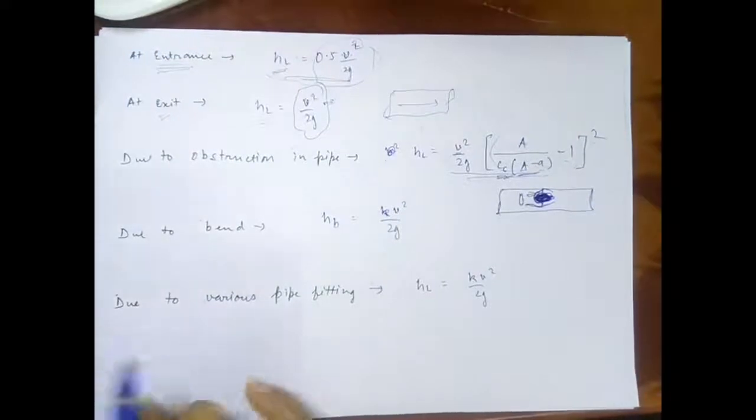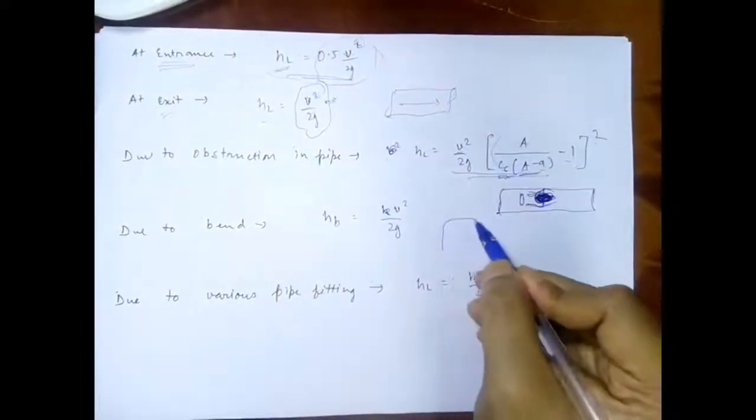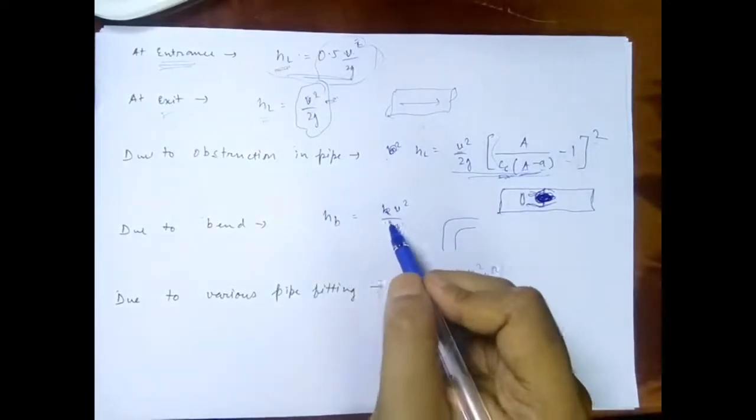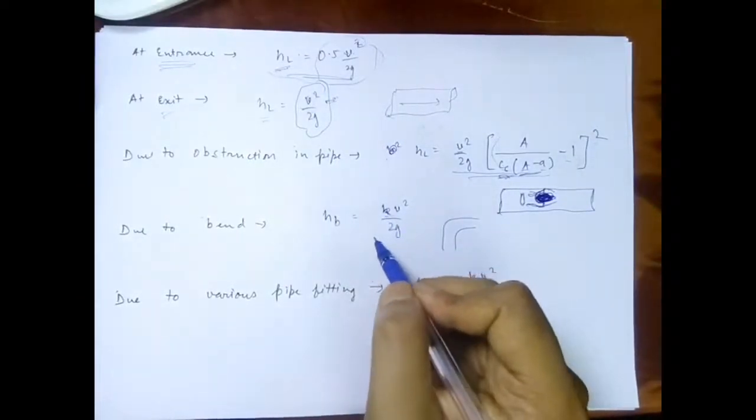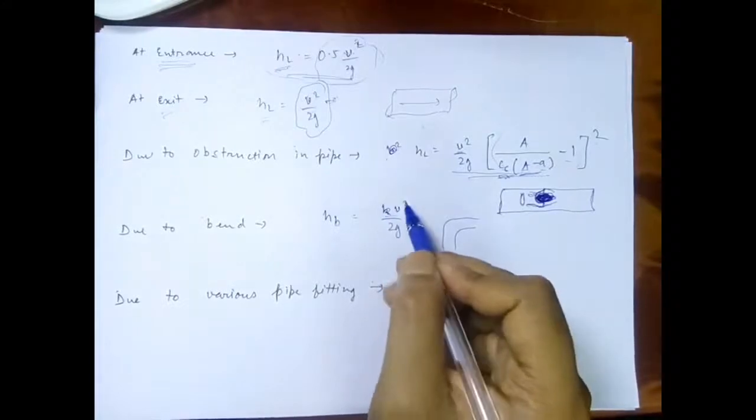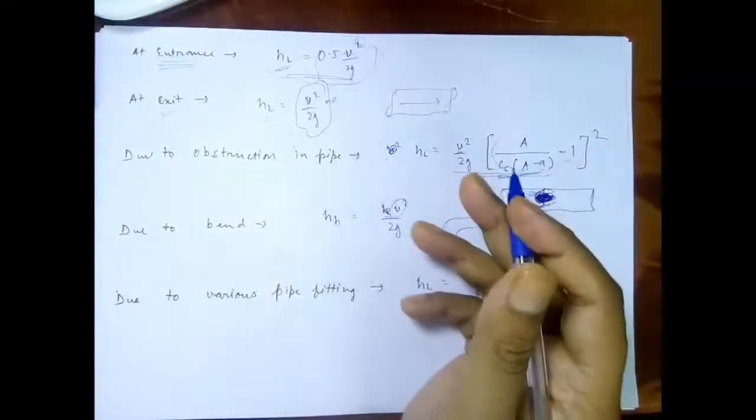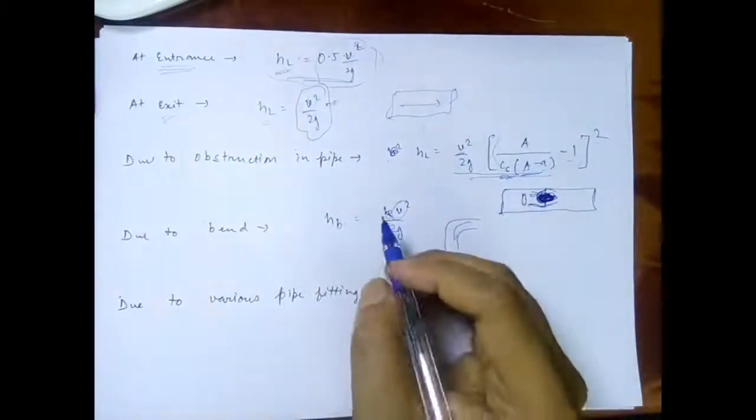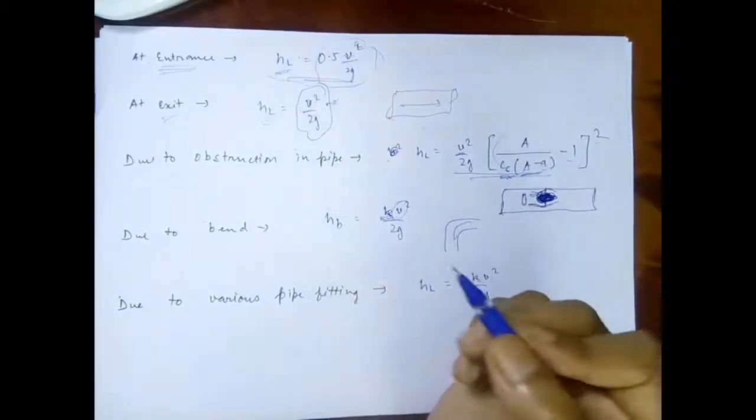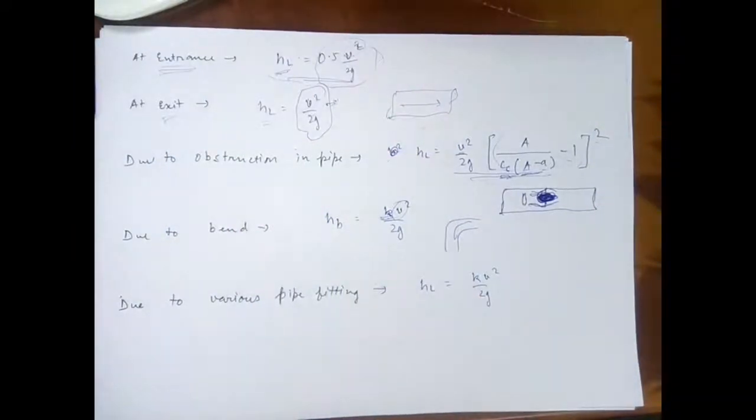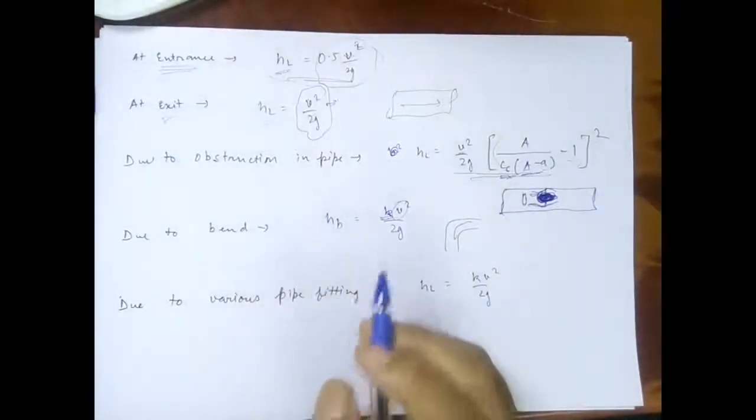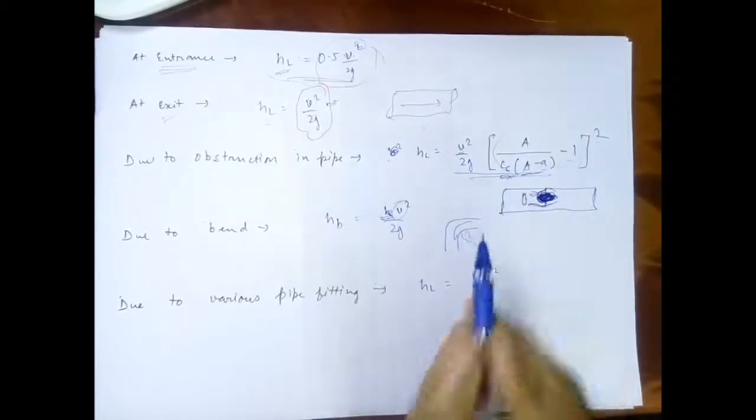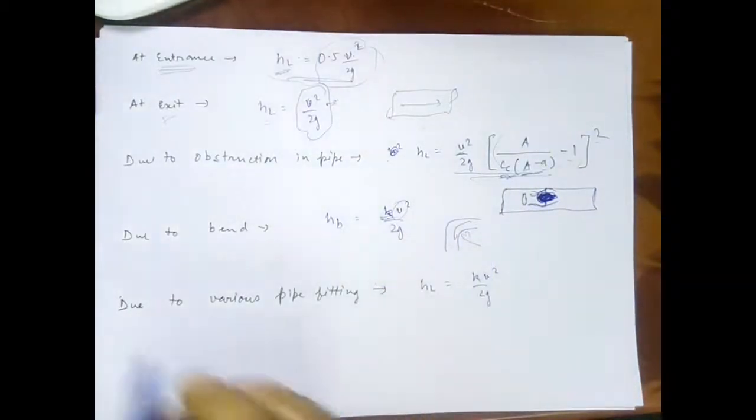Now at the bend, suppose there is a bend in the pipe, the loss will be given by kv square upon 2g, where v is the velocity of the flow in that particular pipe, and k is the coefficient of bend, and the value of k will depend upon the angle of bend and the radius of curvature, and this value will be given to us in the question.